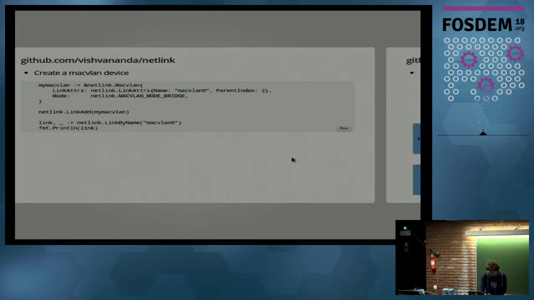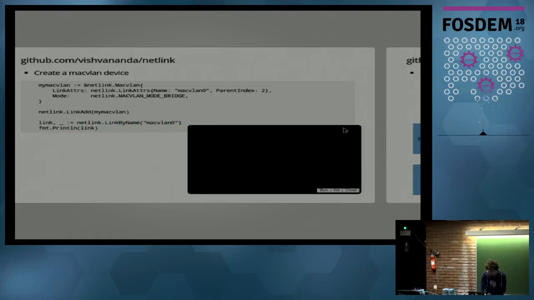Also, creating interfaces is pretty nice. Let's suppose we want to create a MacVLAN device. You just create a MacVLAN struct with Netlink, give it a name, and tell it to which parent interface you want to connect it. In this case, my Ethernet device has the index 2, and I've just hard-coded it here. You can even say in which mode the MacVLAN should run. Then you just call LinkAdd with that. In this case, I'm then fetching it and printing it out. And here we see the MacVLAN device. It was created and printed out, and it was down at the stage when I fetched it again.